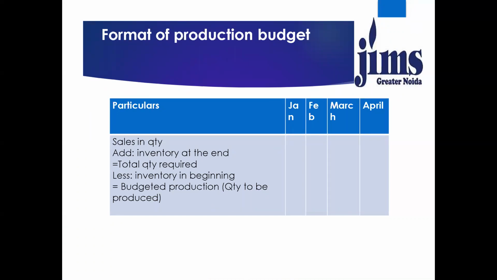I've already discussed the format of production budget, that in order to prepare the production budget, the company needs the sales. In that, the closing stock or closing inventory is added and opening stock is deducted to get the budgeted production. So let's see with the help of example.